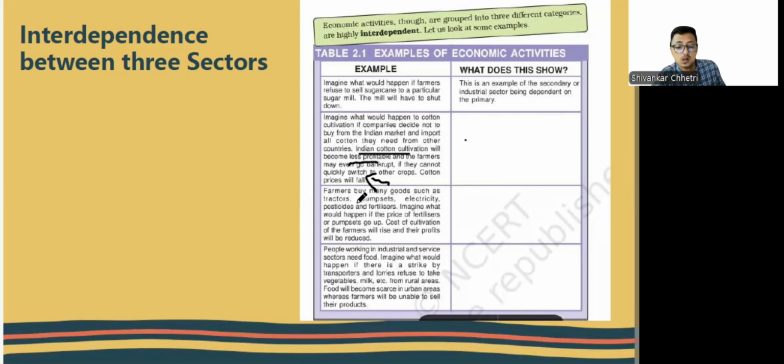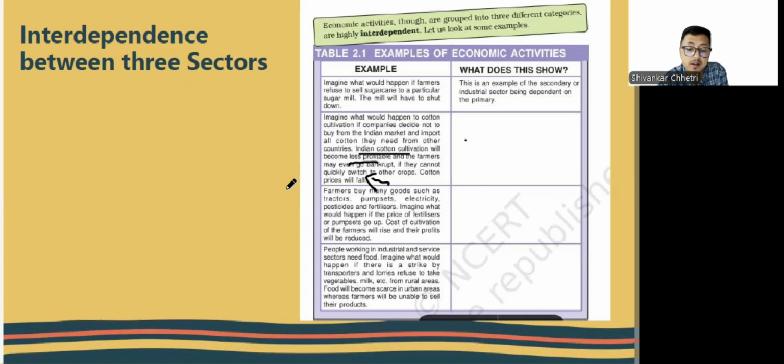Now, farmers buy many goods such as tractors, pump sets, electricity, pesticides, and fertilizers. Imagine what would happen if the price of fertilizers or pump sets goes up. The cost of cultivation for the farmers would rise and the profit would be reduced. Again, this is an example of the interdependence of the manufacturing sector, the service sector which is selling all these products, and the agriculture sector.